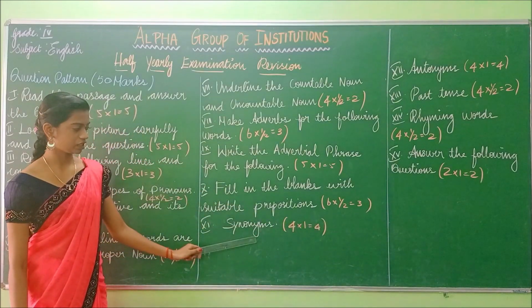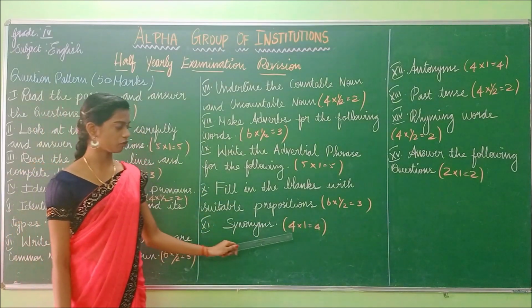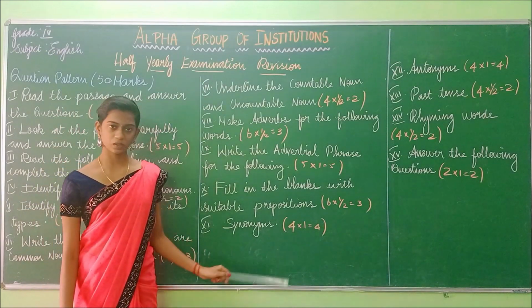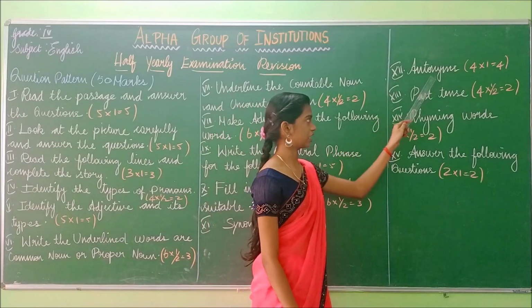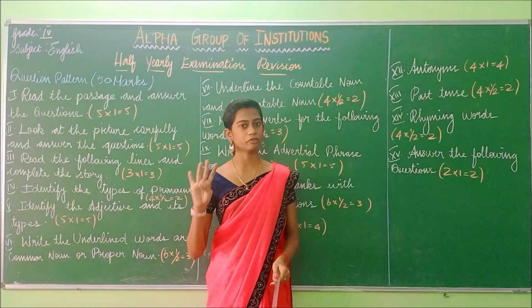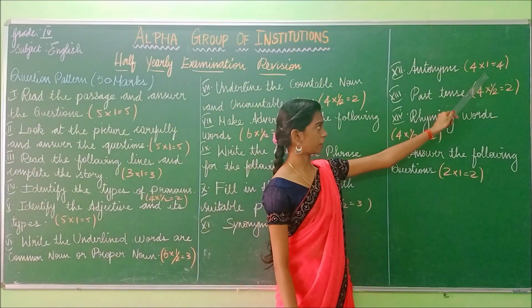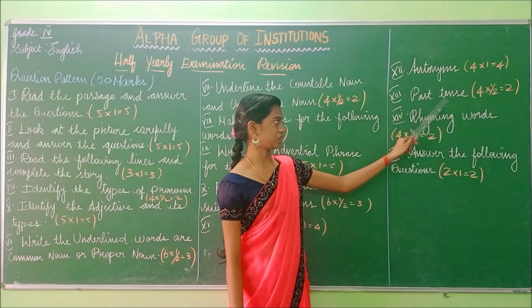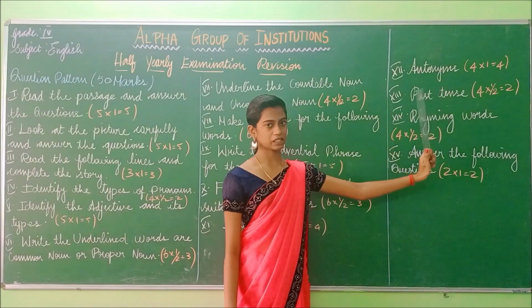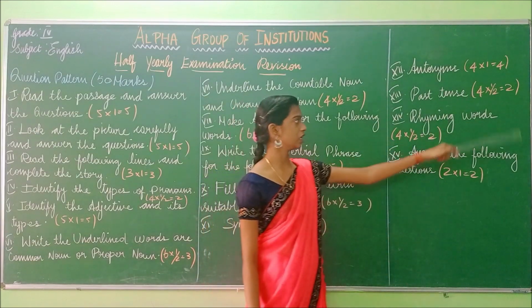So the 11th one is the synonyms. There will be 4 synonyms. Each synonym carries 1 mark and totally 4 marks. And the 12th one is antonyms. In antonyms also there will be 4 questions and each carries 1 mark and totally 4 marks. And the 13th one is the past tense. In past tense there will be 4 past tense words. Each carries half mark and totally 2 marks.